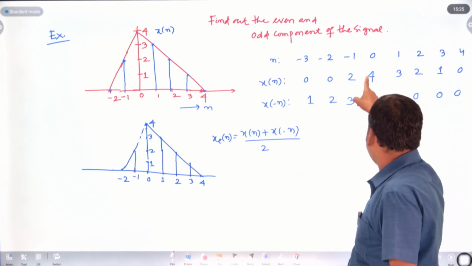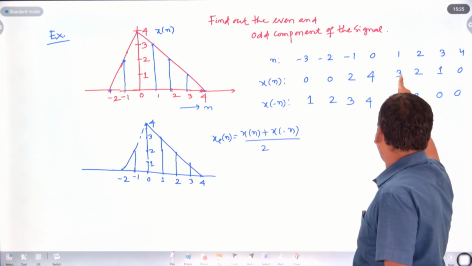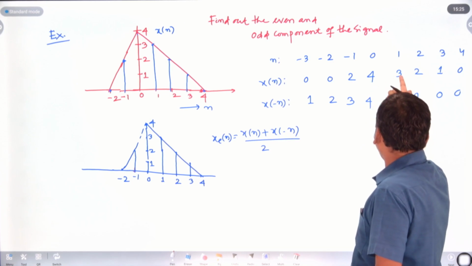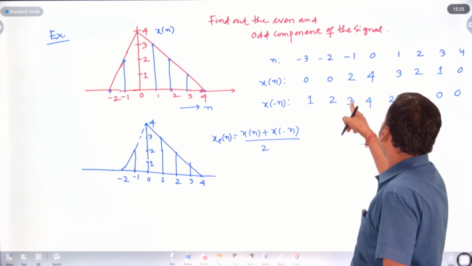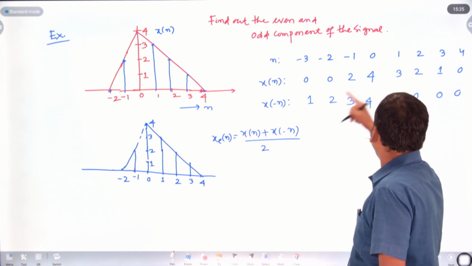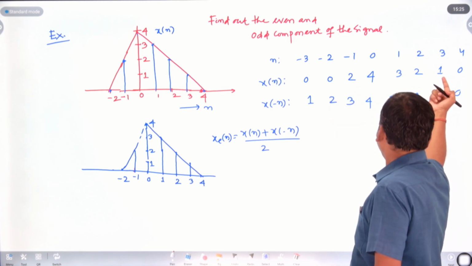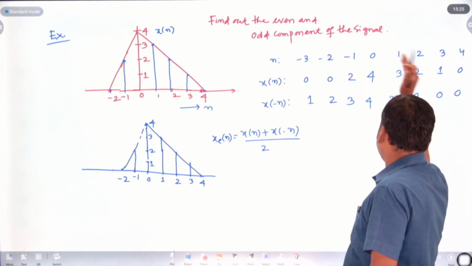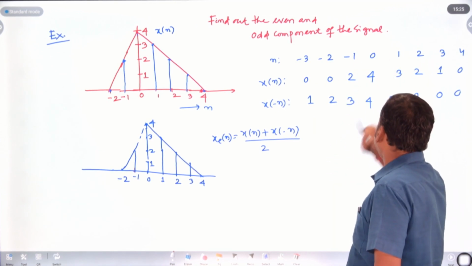Whatever the value at n equal to 1 becomes the value at n equal to minus 1. Whatever the value at n equal to 2 becomes the value at n equal to minus 2. Whatever the value at n equal to 3 becomes the value at n equal to minus 3. Whatever the value at n equal to minus 1 becomes the value at n equal to plus 1, that is 2.